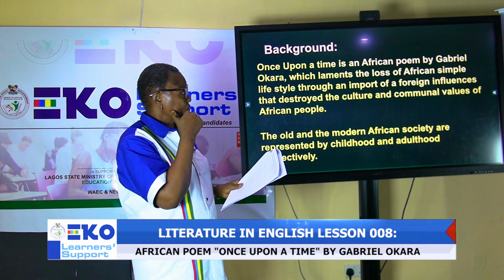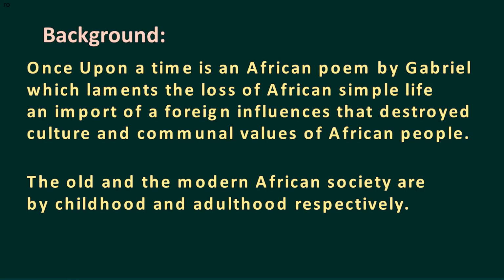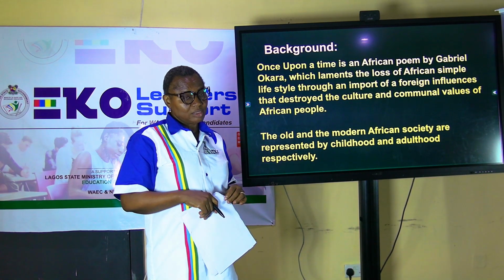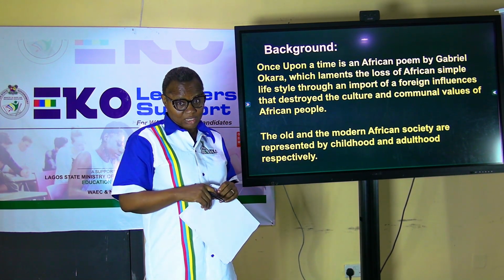Then we have the background of this poem. This poem will explore the difference between the simple life of Africans before the arrival of the colonialists and the modern time when the colonialists have already affected the African society.